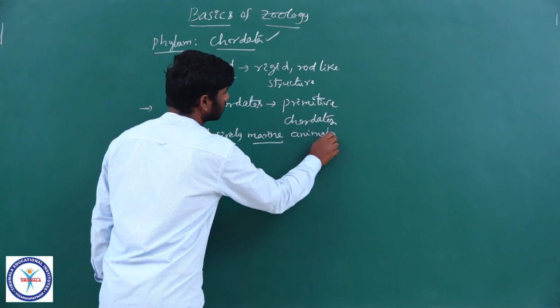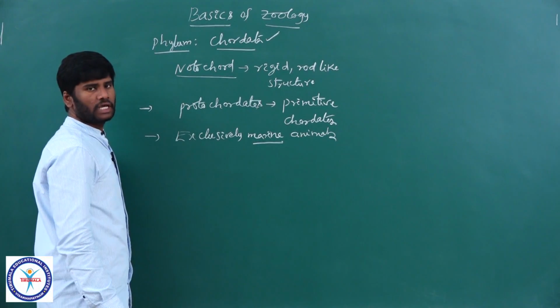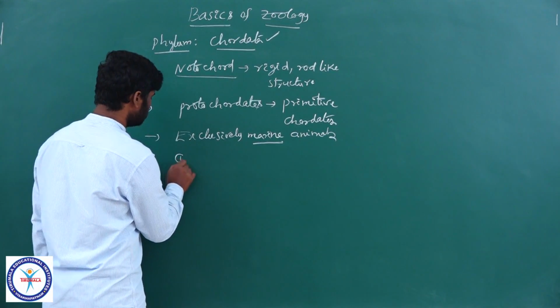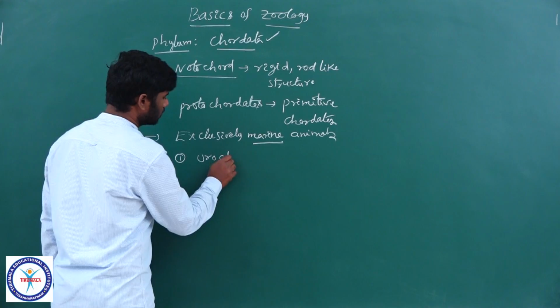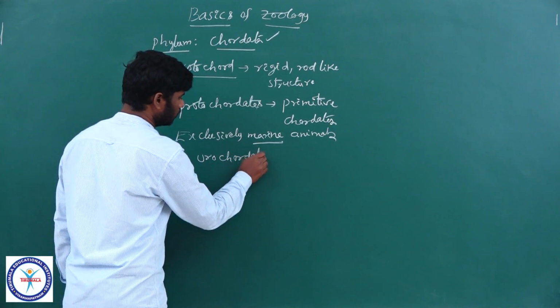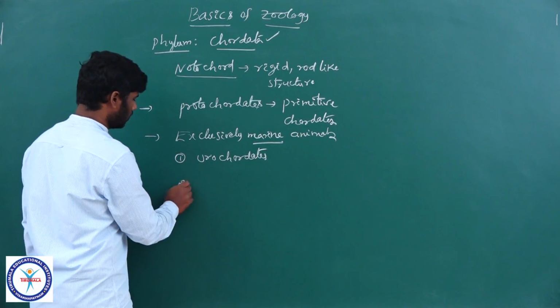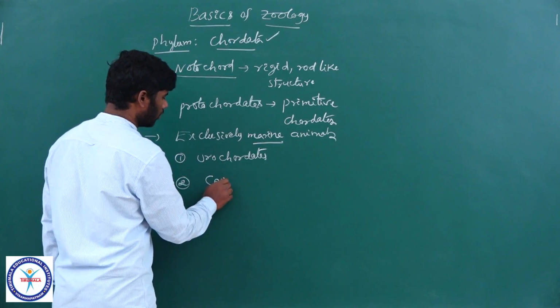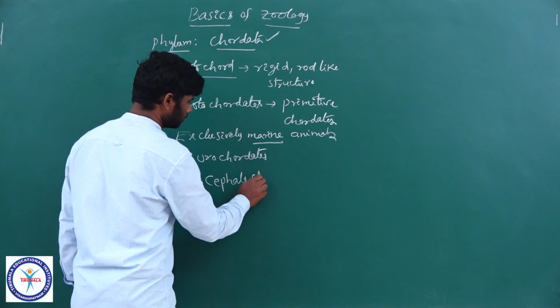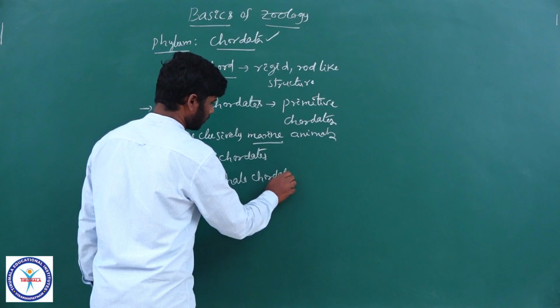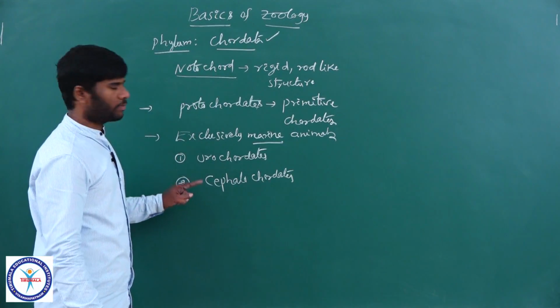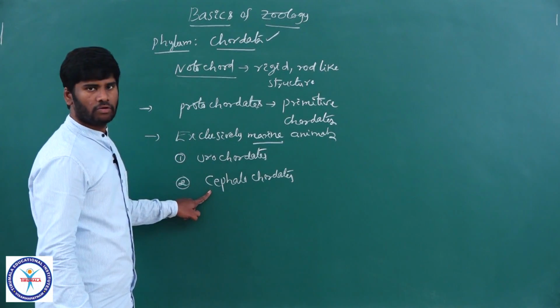These protochordates are of two types: urochordates and cephalochordates.